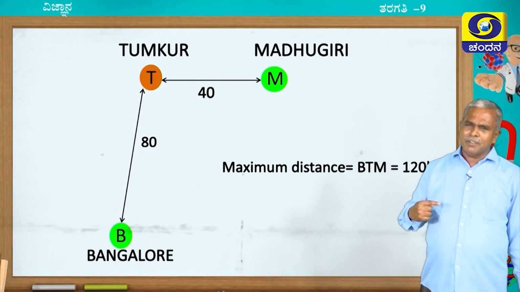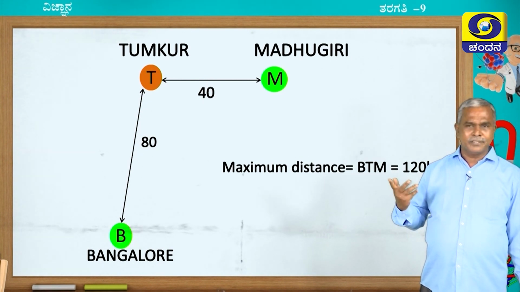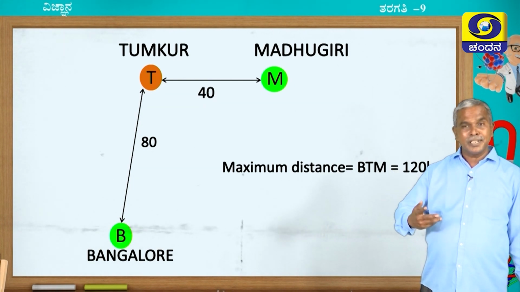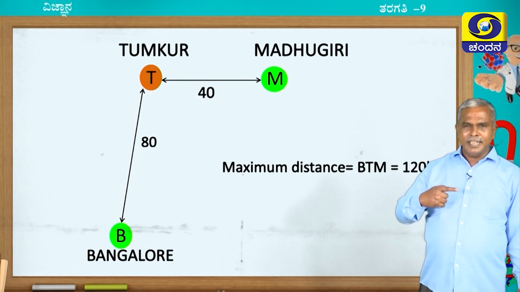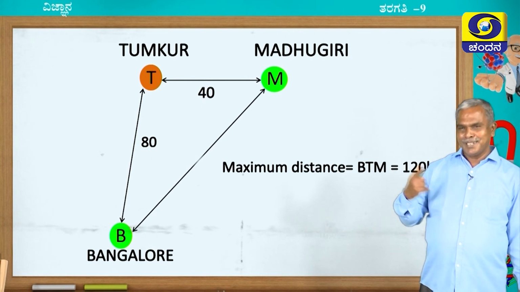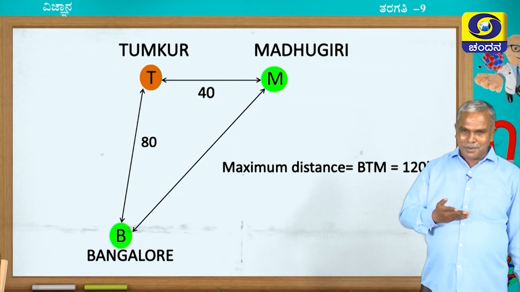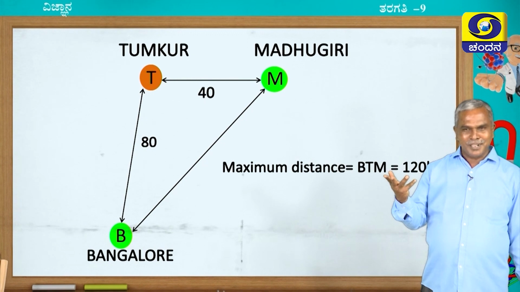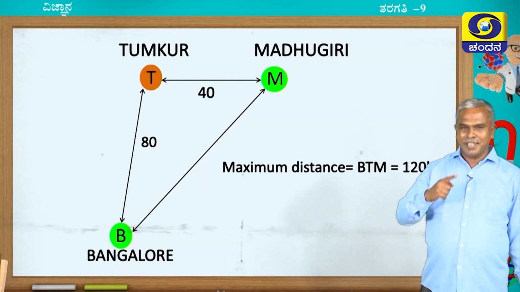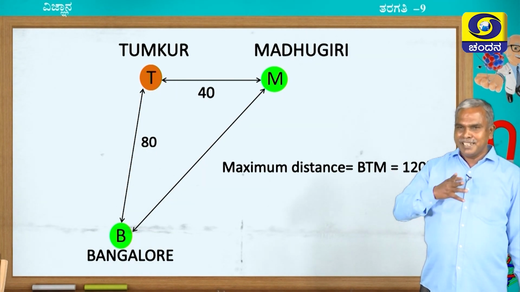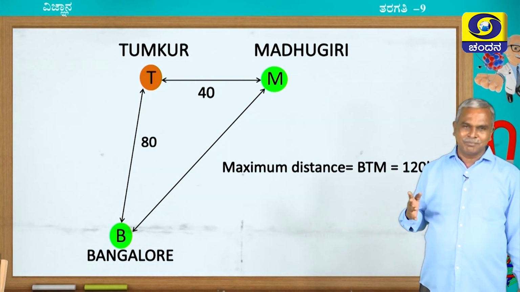Is it possible for me to reduce the distance? Yes, if you think it is possible. How to reduce it, children? Please try this. Draw a straight line from B to M. This is a straight line, or a straight path, or an imaginary path, whatever it may be; totally we have connected B to M in a particular direction.